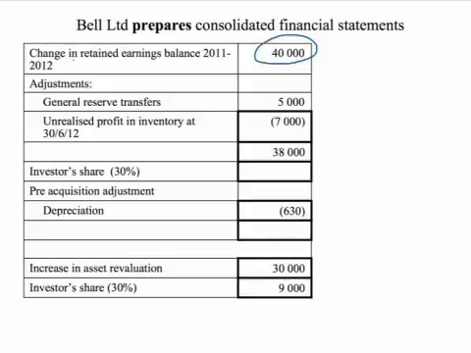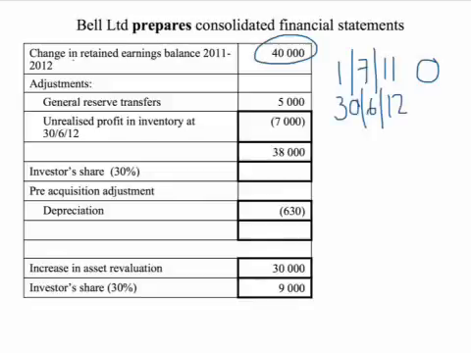That last comment on the general reserve didn't quite make sense, so let's try it again. When we made the acquisition on the 1st of July 2011, our general reserve balance was 0. By the 30th of June 2012, the balance was $5,000 in the general reserve.